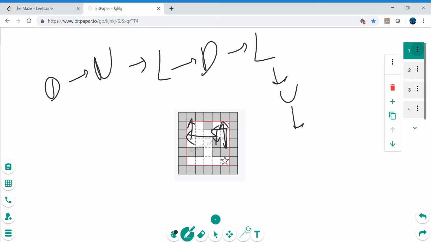So up, and then after hitting the wall on the upper side, then let's say it again went down, then it may be down, and then it may hit again the right side, right? However, it can go multiple times up and down as well, right? So it really depends upon the player, like how he's playing with that device, right?